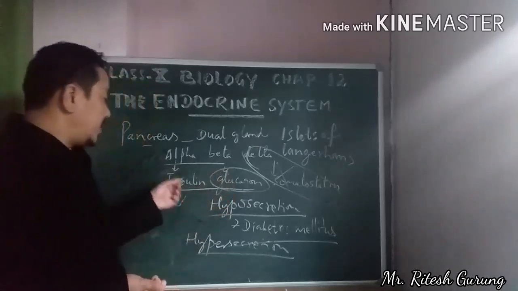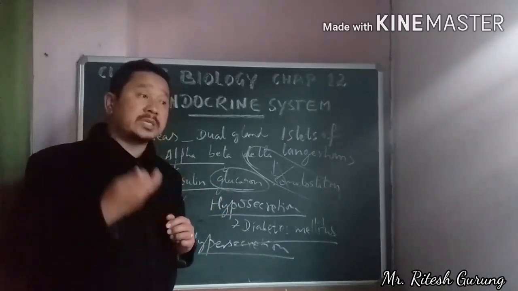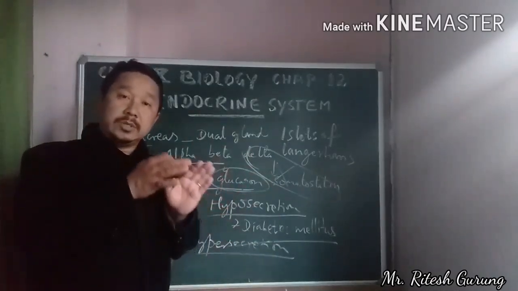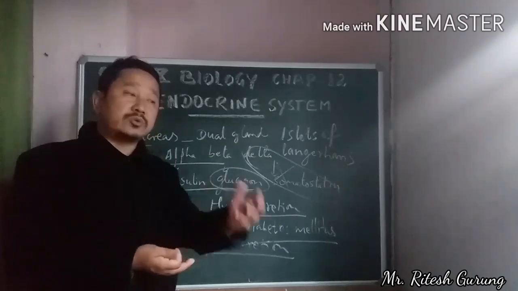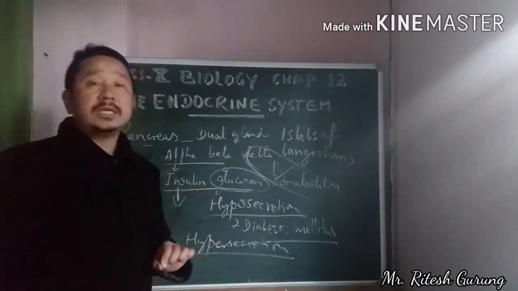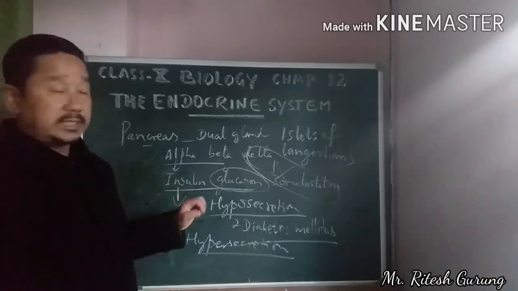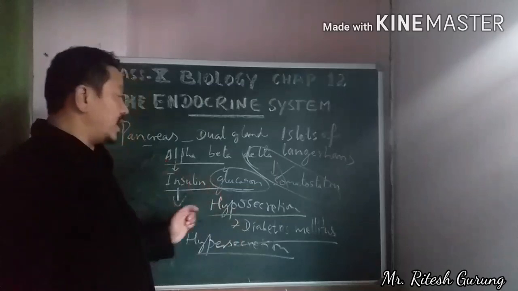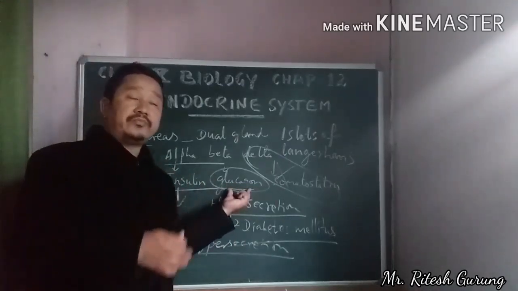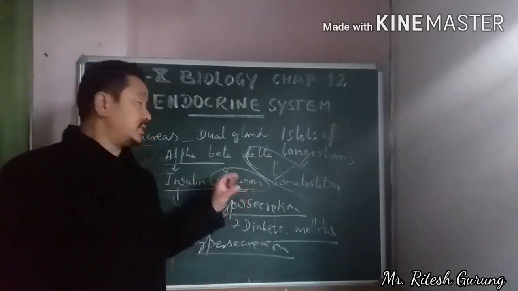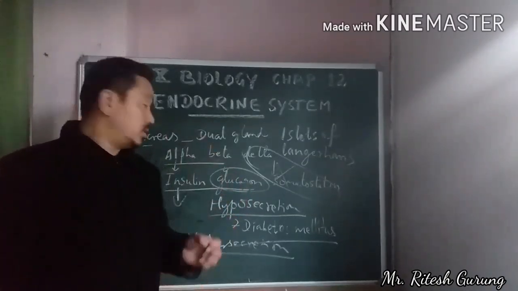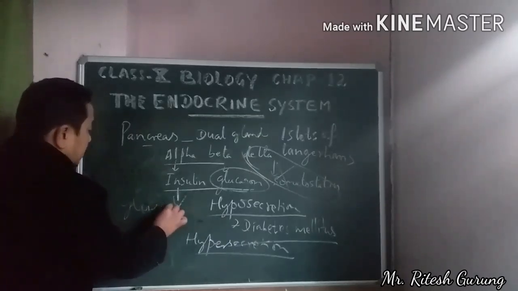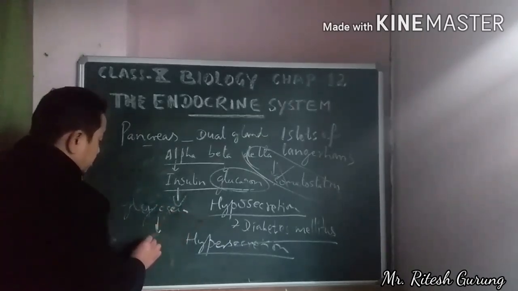So insulin promotes the conversion of glucose into glycogen, and it promotes the storage of this glycogen in the liver cells or in the muscle cells. But contrary to that, glucagon performs its function by breaking down the glycogen into glucose.